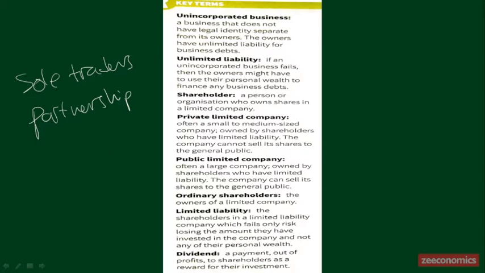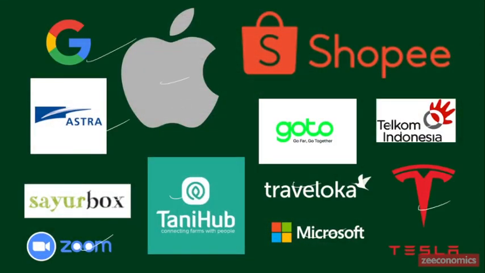Okay, next is a shareholder. Basically, a shareholder is a person or organization who owns shares in a limited company. So for example, back to our previous screen, there are Gojek, the company that has already merged with Tokopedia, the GoTo. Well, actually, behind these companies there are a lot of investors. I will name major investors like Tencent and Alibaba. And from Indonesia, I heard that PT Telkom also has shares in GoTo and Tokopedia.